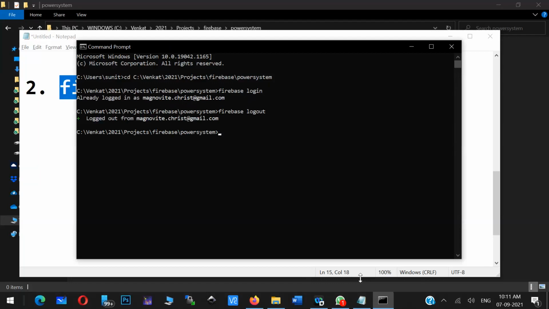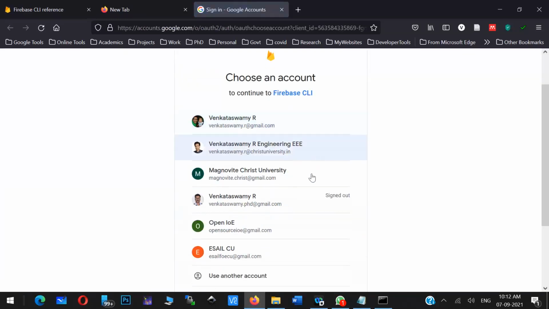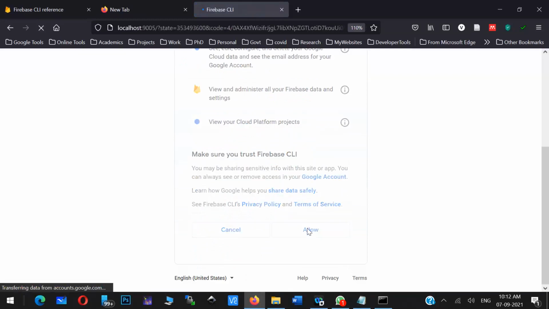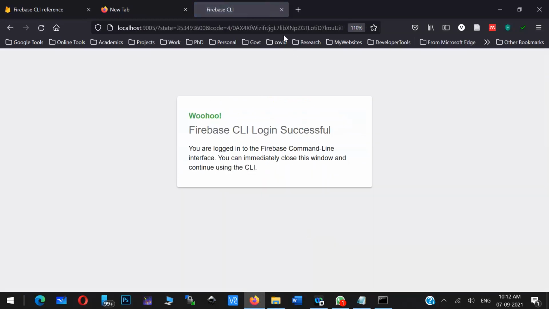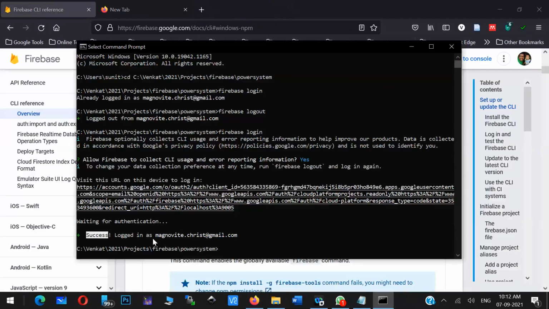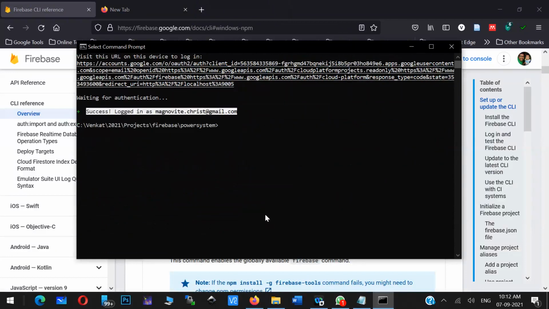So you see here, I logged out successfully. Then again, run this particular command, Firebase login. Then let's see how it works. So now it is asking whether you want to report anything. No. So which account do you want to use? I want to use the Magnovite Christ account. Okay, allow access. And then, login successful, close this window. Okay, close this window. And when you come here, it shows login is successful. So that means you are logged into this Firebase account on your machine.